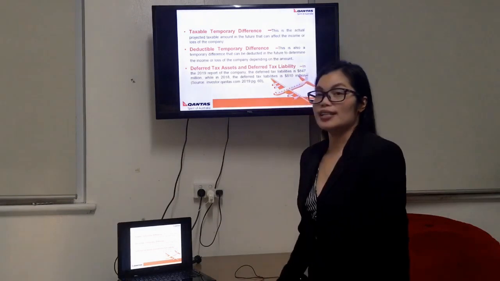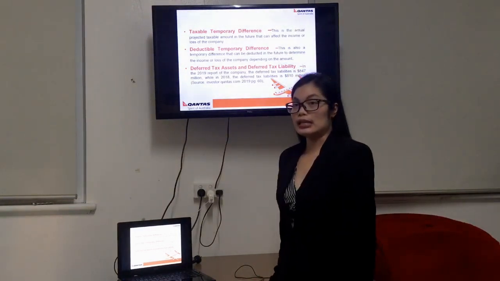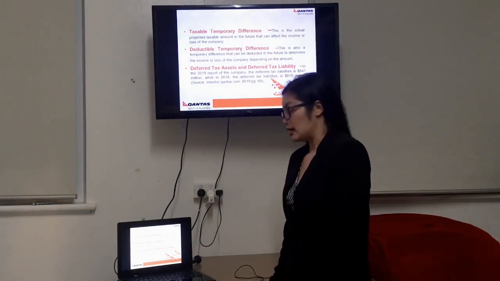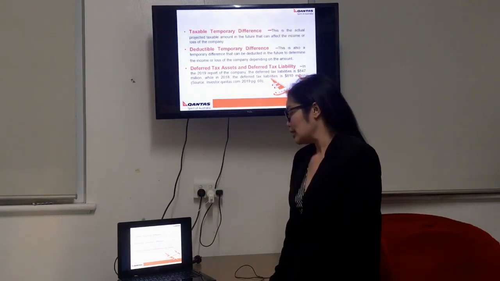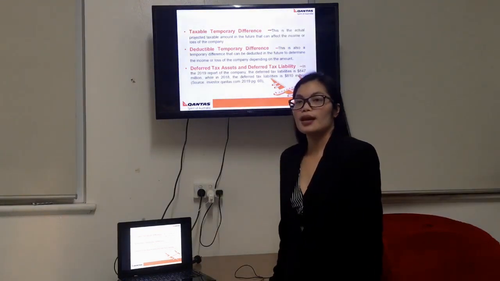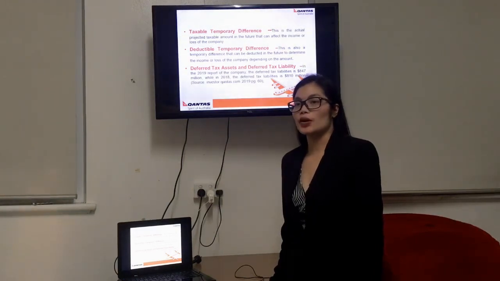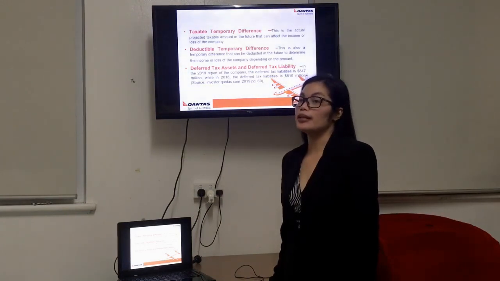In the 2019 report, the company's deferred tax liabilities are 847 million, while in 2018 the deferred tax liabilities are 810 million. It is the tax expense that is included in the profit or loss within the fiscal year. The deferred tax assets are assets, like sales of the asset, that can increase tax but not the tax deduction.